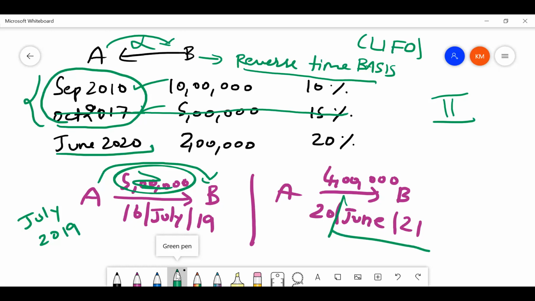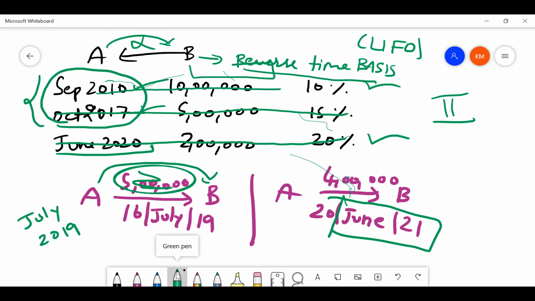Next, in June 2021, when he has repaid 4 lakhs, again he has to adjust in reverse time basis. So now what are the two loans available? You have June 2020 loan and September 2010 loan. What is the latest loan in this? June 2020. So first I will adjust against this loan. 4 lakhs is adjusted against 2 lakhs. Balance I have 2 more lakhs that I will adjust with this loan. And again I will have a closing balance of 8 lakhs.